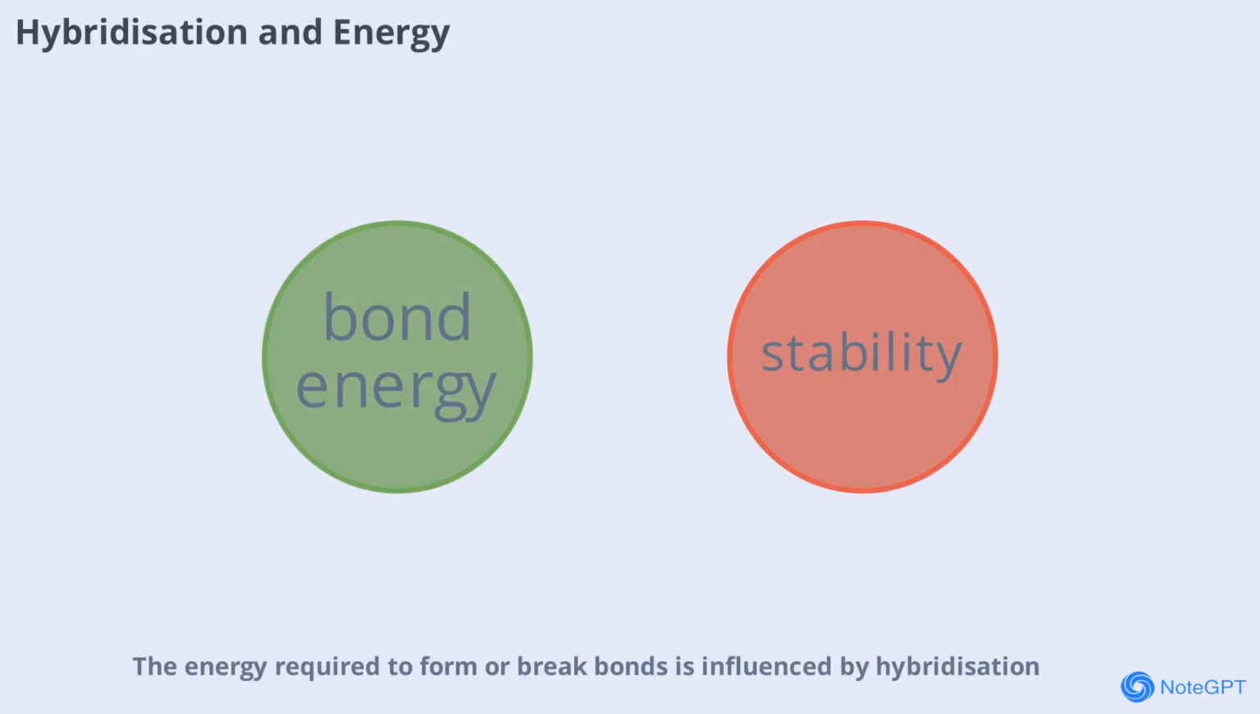The energy required to form or break bonds is influenced by hybridization. For example, bonds involving sp hybridized atoms are generally stronger and shorter than those involving sp2 or sp3 atoms. This affects the stability and reactivity of molecules, making hybridization a key factor in chemical energetics.